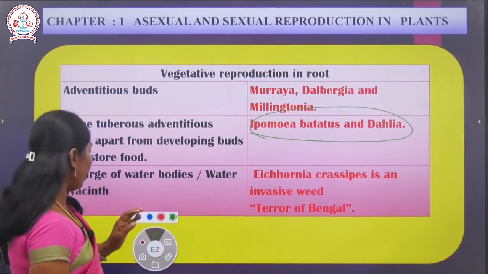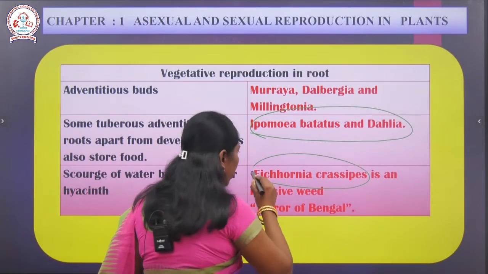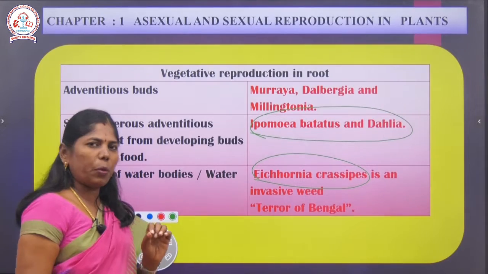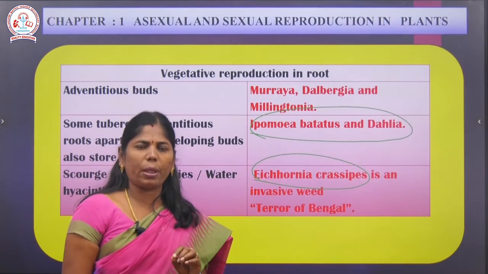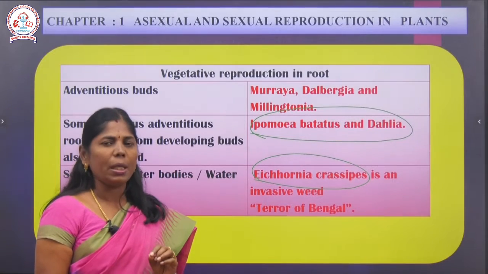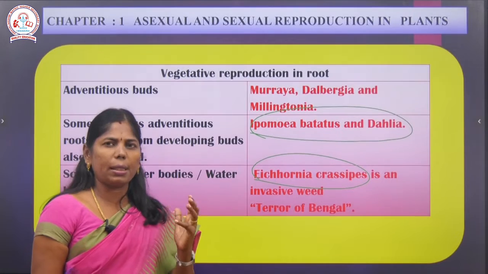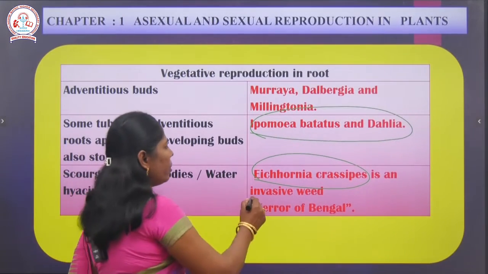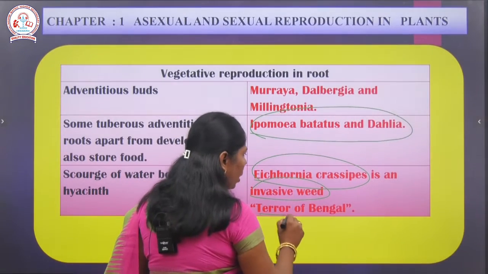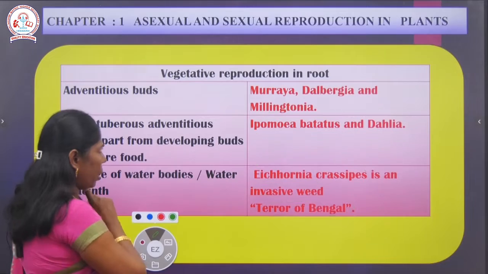And the next one is a very important species. Eichhornia crassipes. This is நம்மளுடைய old bookல இருந்தது and now that portion is deleted. Eichhornia crassipes is an invasive species, alien species அப்படினு சொல்லுவோம். That is an ornamental, அதாவது aquatic ornamental plant. வேற ஒரு இடத்துல இருந்து இங்க கொண்டு நம்ம வைக்கிறோம். Ornamentala இருக்கு அப்படினு சொல்லிட்டு. So this is an invasive weed. That is otherwise called terror of Bengal.